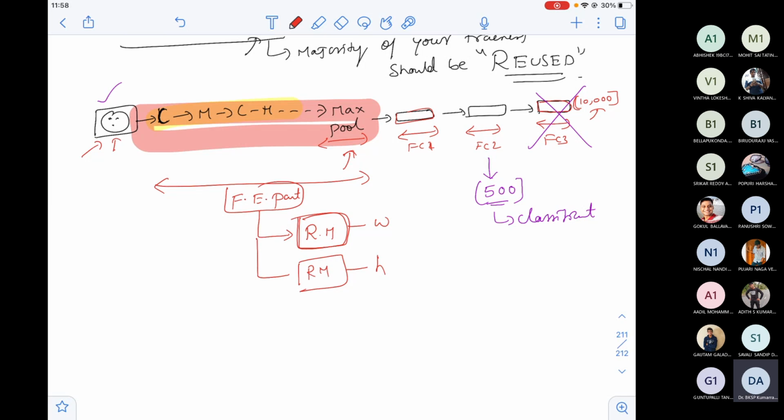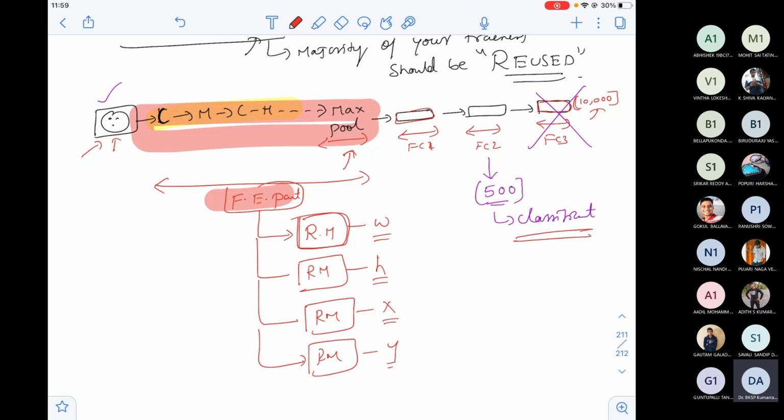Again, you pass this understanding to another regression model and you get X. And you pass this to another regression model and you get Y. Since understanding was already there, it is very easy for me to get W, H, X, Y. That means I got the classification result using the same CNN and I got WHXY also.